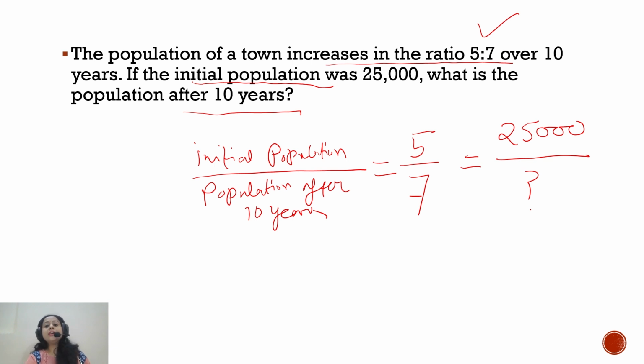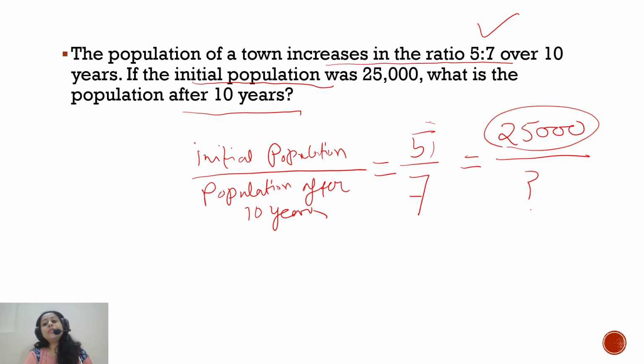Here the portion is 5 in terms of ratio, but the actual population is 25,000. So by which number do you have to multiply, to scale up this particular ratio so that you get 25,000?